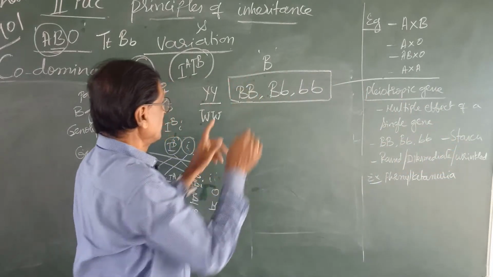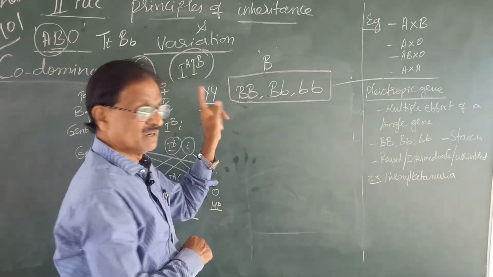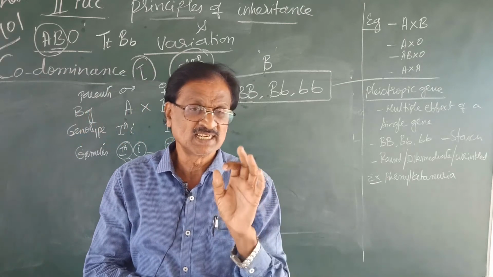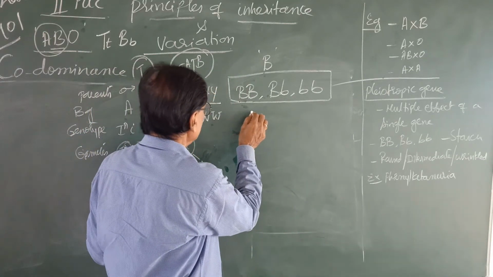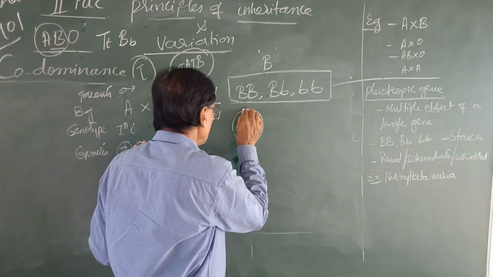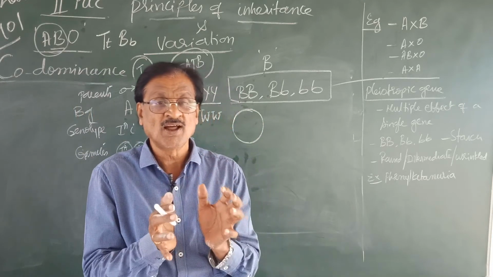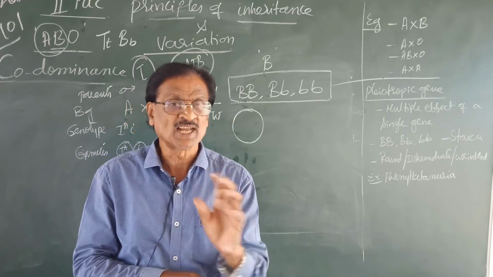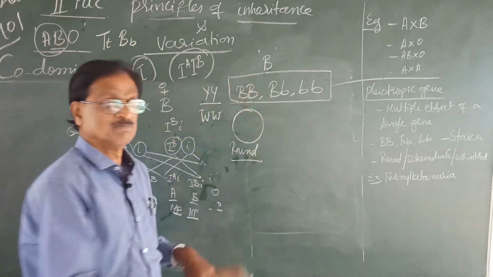Take this example for the first time. Capital BB, it is homozygous and is in dominant condition. As a result of it, the starch synthesis is what? Quite high. As a result, the seed is completely round or spherical, loaded with heavy amount of the starch. So as a result, round seed is obtained.